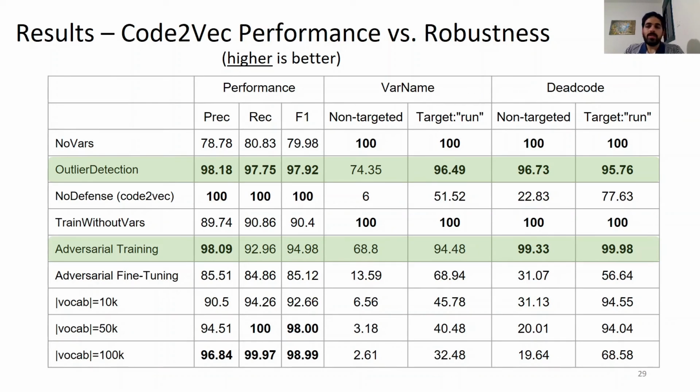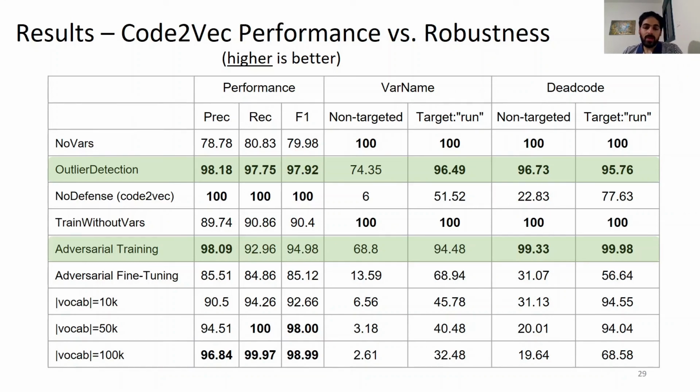We're still using robustness as the measurement, but here higher is better. When we compare the defenses, we should examine two factors. First, how robust the new model is against adversarial examples, and second, how good the model is in predicting while not under attack. And we measure it in relation to the original code2vec, as you can see here. For example, the no-vars defense reaches 100% robustness by construction, but at a cost of a 20% drop in performance compared to code2vec. So we need to choose the sweet spot.